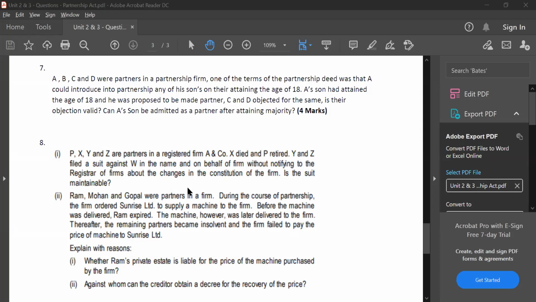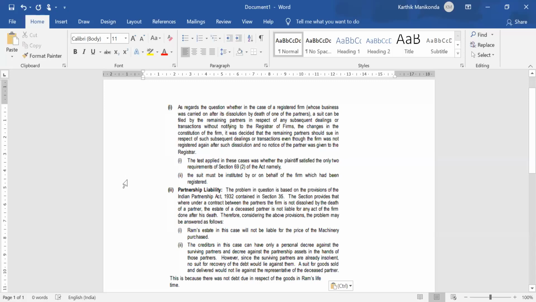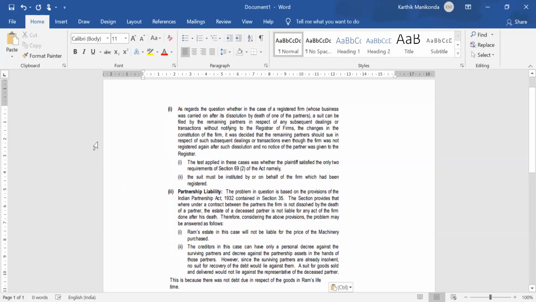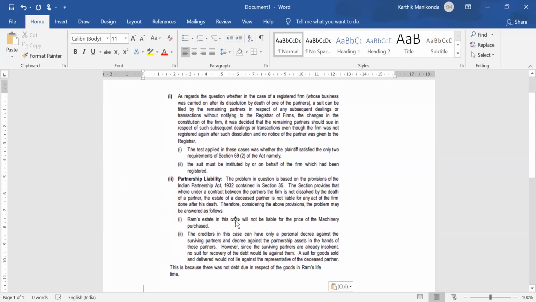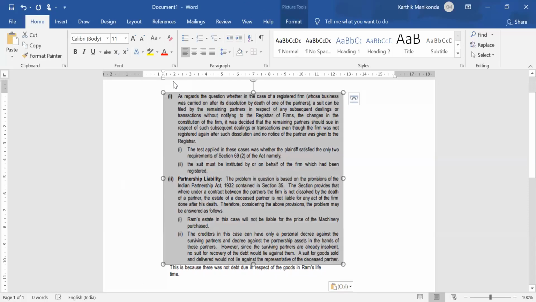The Ram's estate question, many of you had confusion, and I wanted to be very clear for you guys. So I picked the answer from the ICAI study material, a past exam question, and I'm presenting it on screen so you can have a look at it. This is the answer for question number 8, question number 8.1 and 8.2. You can read it, I'll zoom in a bit, or you can zoom it yourself.